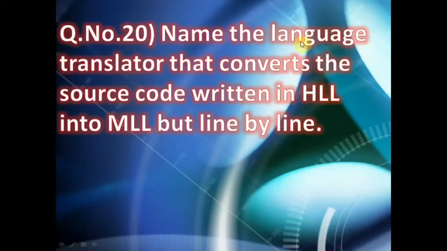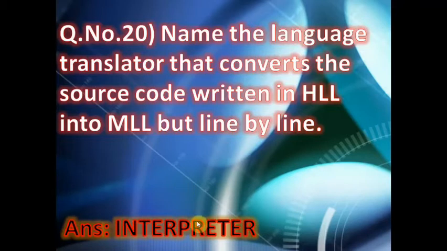Now next one, name the language translator that converts the source code written in HLL into MLL, but converts line by line. The correct answer is interpreter. Interpreter is the language translator that converts the high level language into machine level language, but line by line. Suppose there are 10 lines, then it converts only one line at a time.